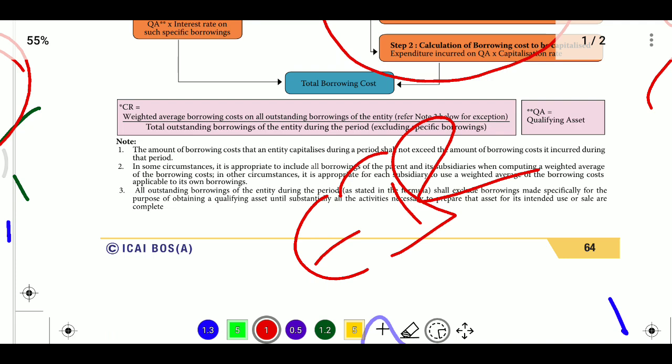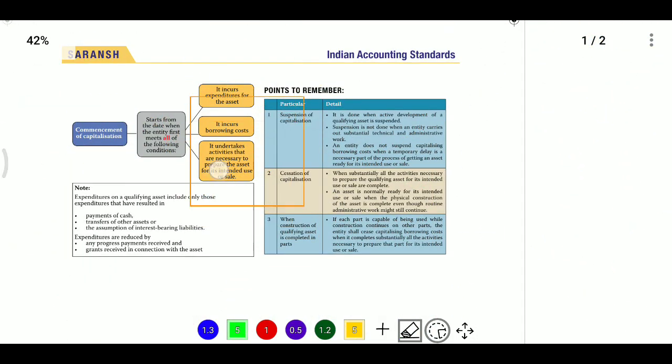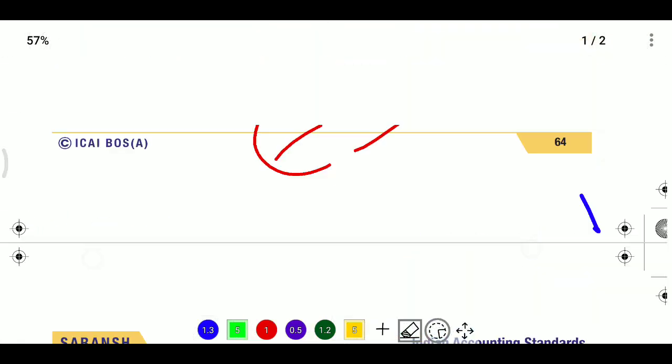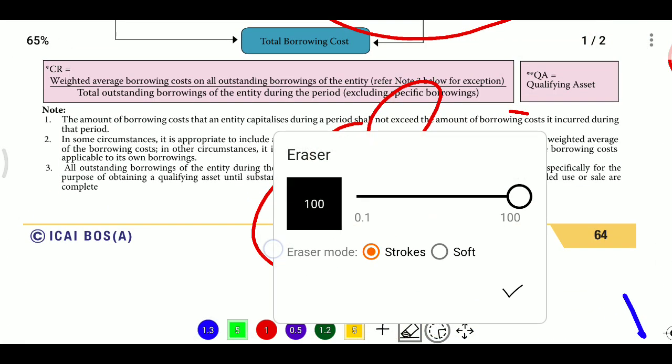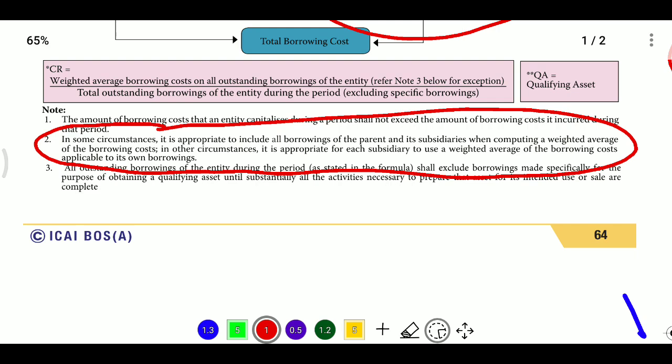And after that, there is the capitalization rate if you have a group with a parent and subsidiaries, including the weighted average for each subsidiary.